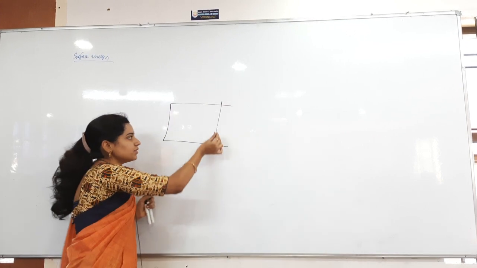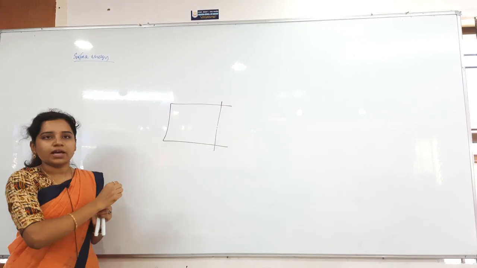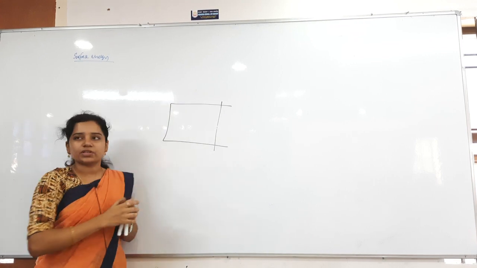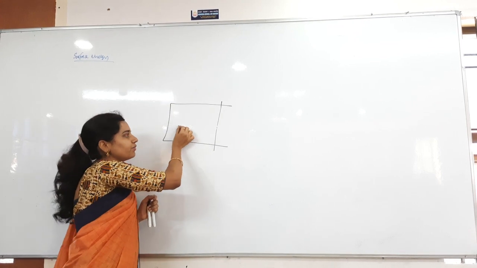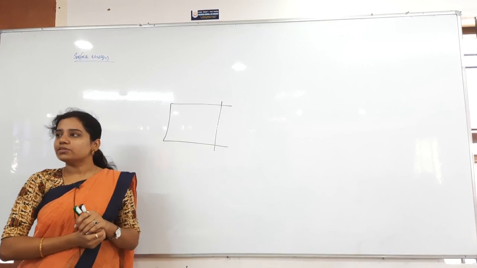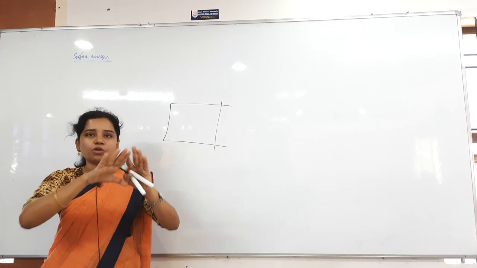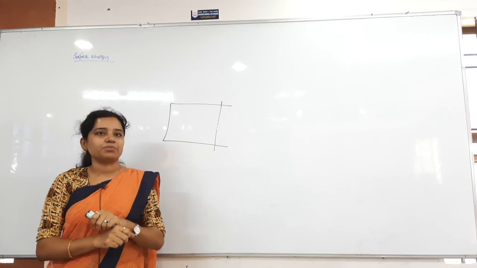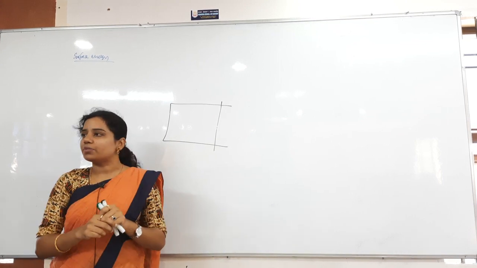Now, what I am doing means, I am just taking it near. At that time, I am just pouring some soap water on this and then I am moving away. Then what happens? What will be formed there? A soap film will be formed, right? A soap layer will be formed. Layer is nothing but film here. So, a soap layer will be formed on that.